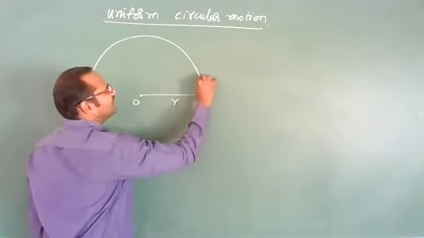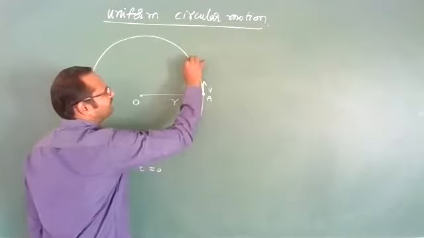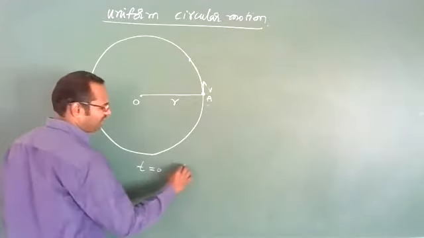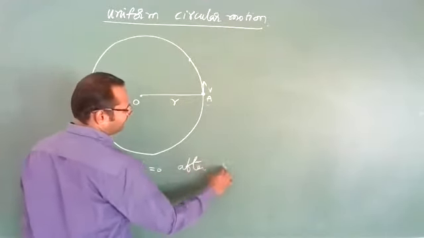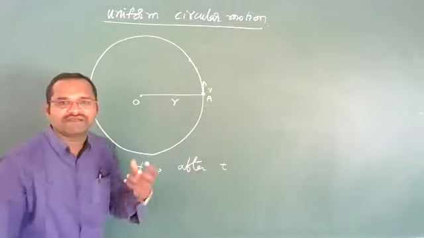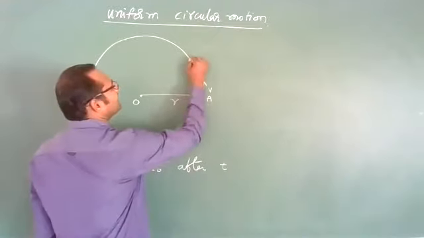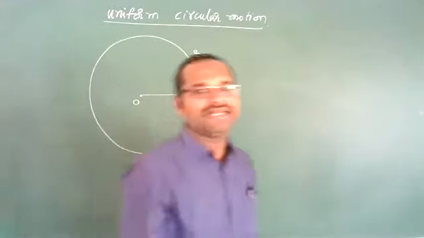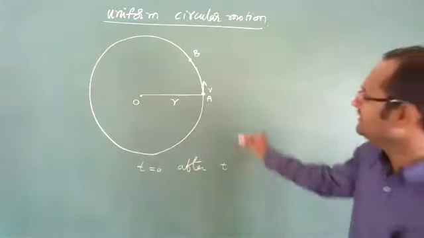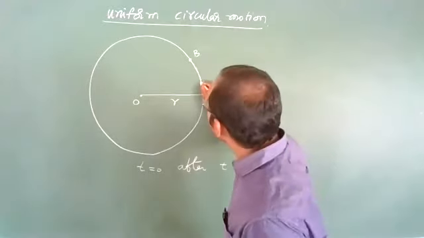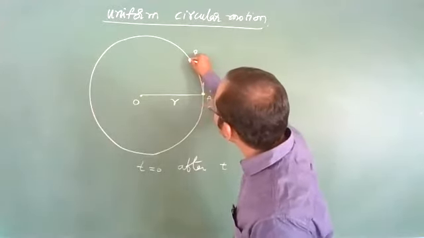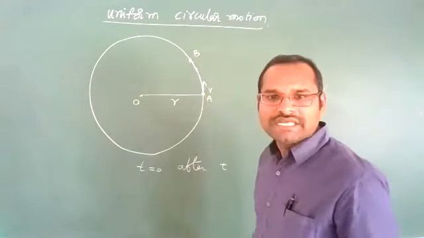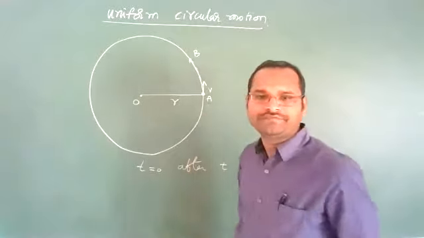After some time, let us imagine after a time of t seconds, the particle has reached point B, moving in an anti-clockwise sense. The motion of the body is along AB.